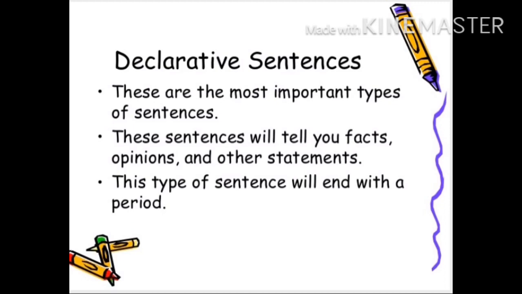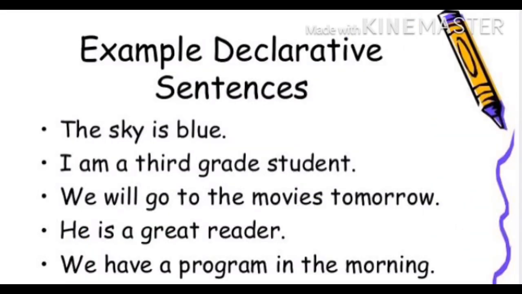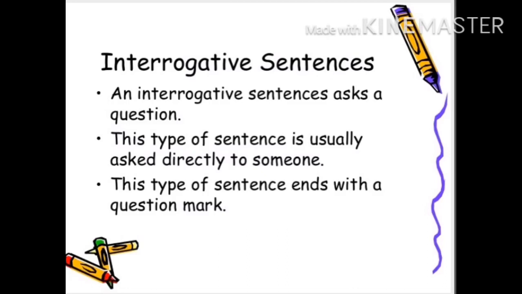Now, some examples of declarative sentences are, children, you may repeat with me. The sky is blue. I am a third grade student, but now you all are fourth grade students. We will go to the movies tomorrow. He is a great reader. We have a program in the morning. Now children, you have seen here that all the sentences start with a capital letter and end with a full stop.